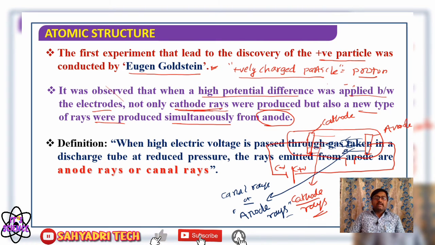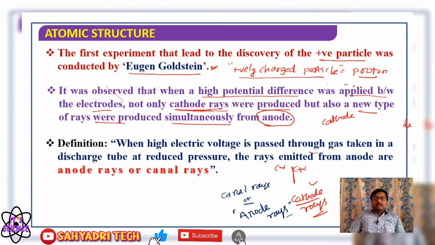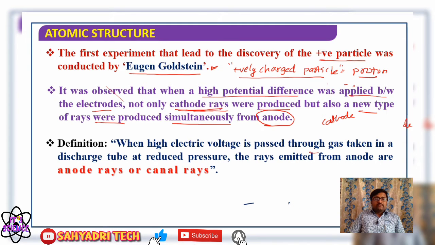So who began the discovery of these anode rays? It is Eugen Goldstein. Well, what do we mean by that? The definition of anode rays, or canal rays: when high electric voltage is passed through gas taken in a discharge tube, at reduced pressure.